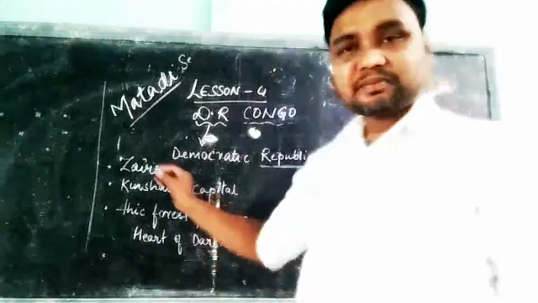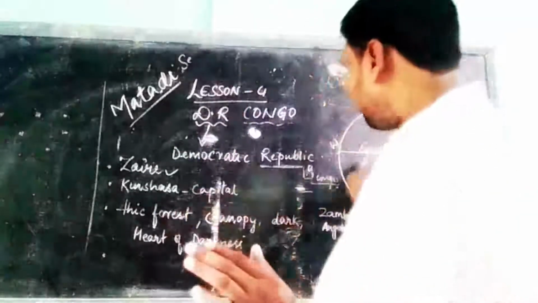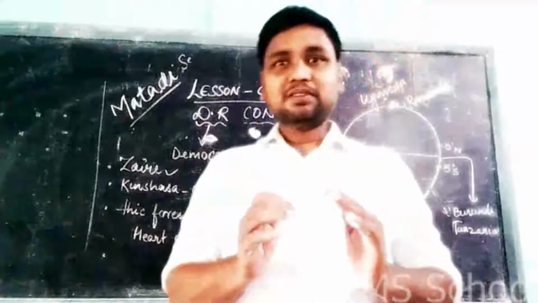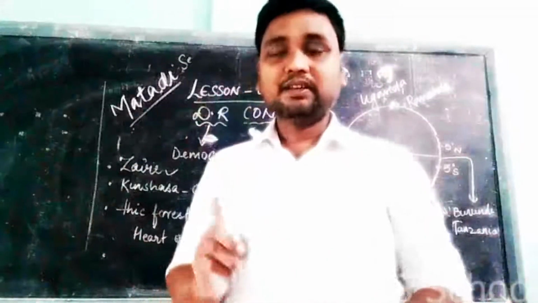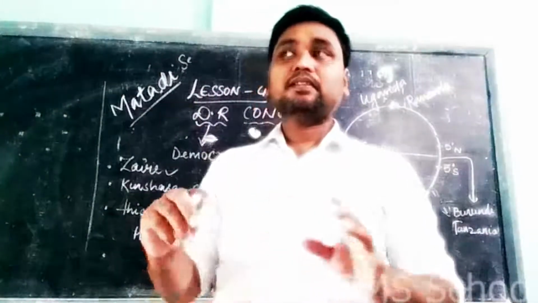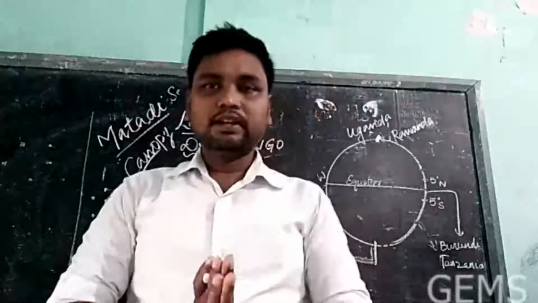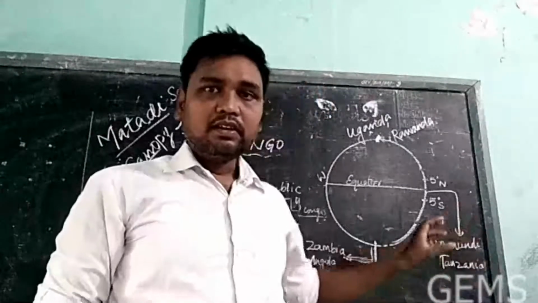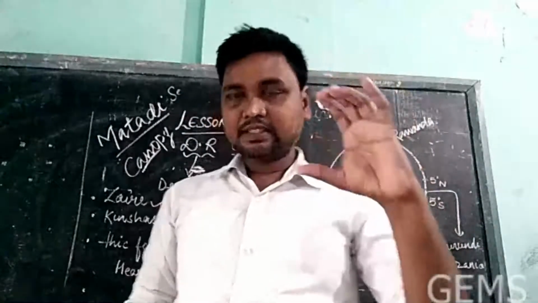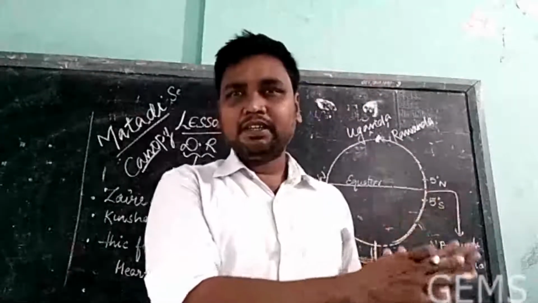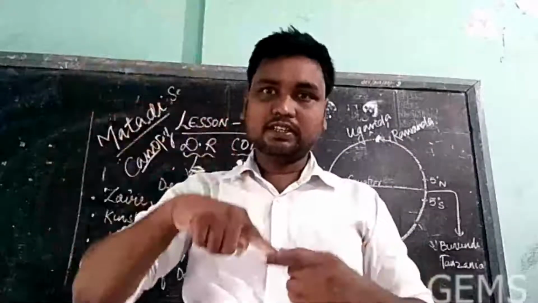Now this DR Congo falls here. This place will be so hot. I told you it lies on the equator, between 5 degree north and 5 degree south. So the climate over here is very hot, because on the equator the rays of the sun fall directly.